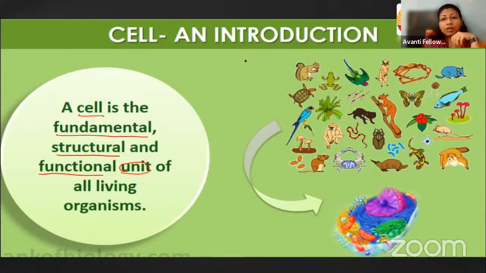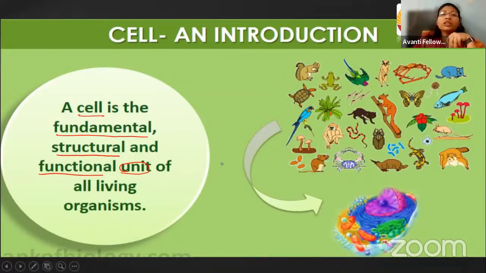In the very same way, when an organism's body is built, the single structure required for building is a cell. And a single cell is capable of performing all kinds of activities. So yes, the cell is the structural and functional unit of life for all living organisms.